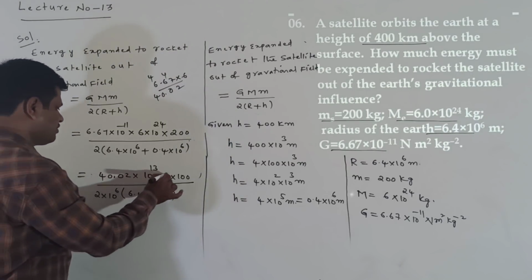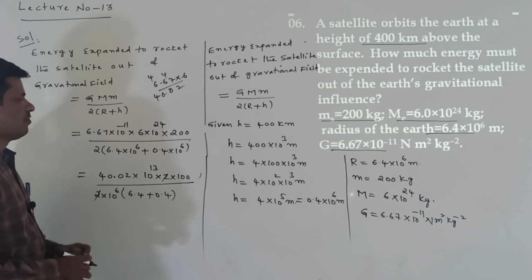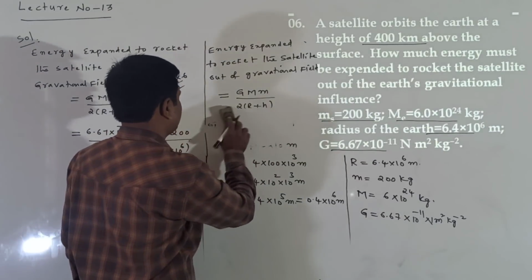Now here, this 2 also gets cancelled. Now what is the value we are getting here?